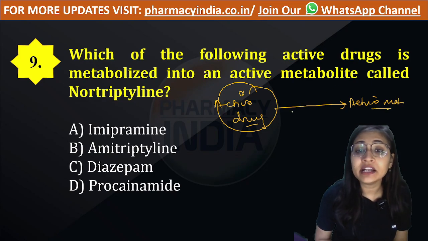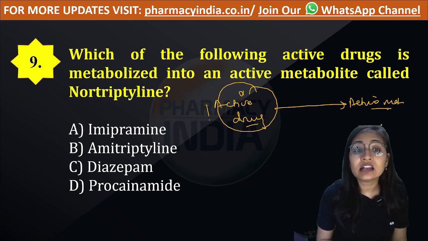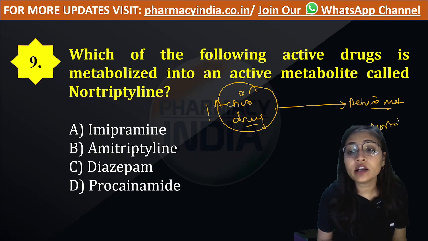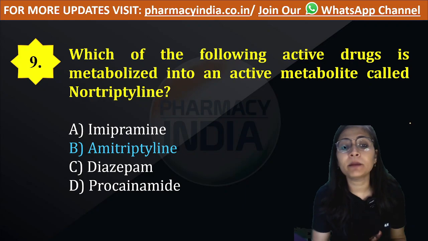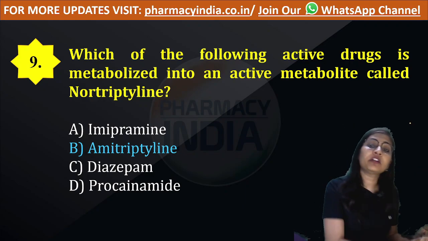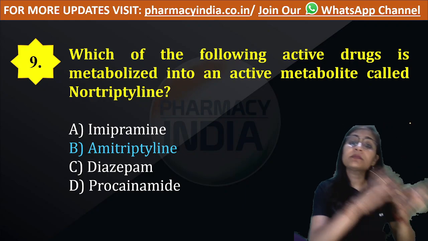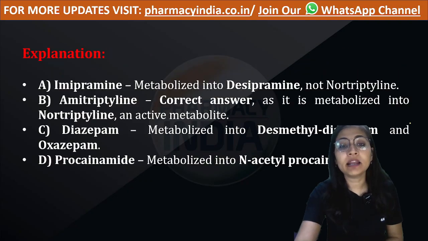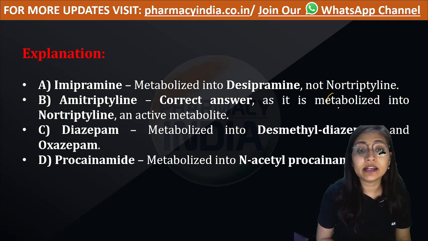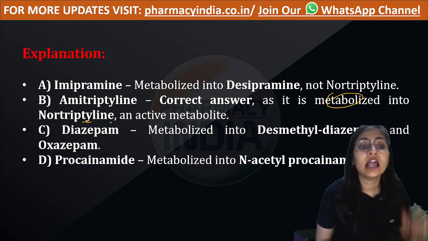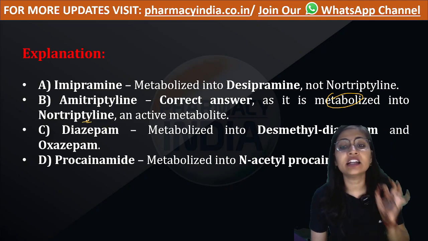So you have to identify the active drug whose active metabolite is nortriptyline. The answer is option B, that is amitriptyline. Amitriptyline gets metabolized into nortriptyline, and this nortriptyline is the active metabolite.